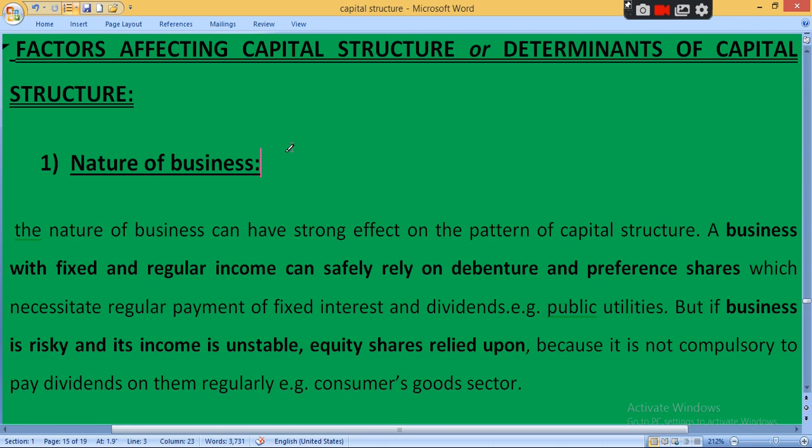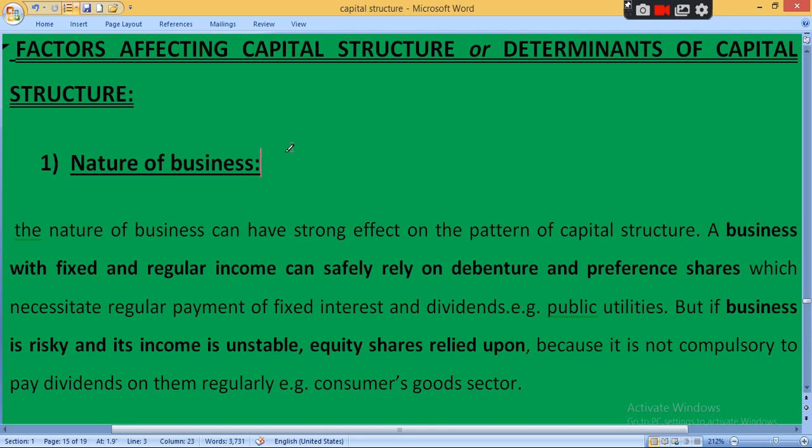So I again repeat, what do you mean by capital structure? Capital structure means mixes of debt and equity. Whenever a company has a need of finance for expansion, modernization, replacement, then the company has to select either owner's fund or borrowed fund. Owner's fund include equity, preference, reserve and surplus. Borrowed fund include loan, bonds, debentures. So capital structure means a combination of debt plus equity finance.